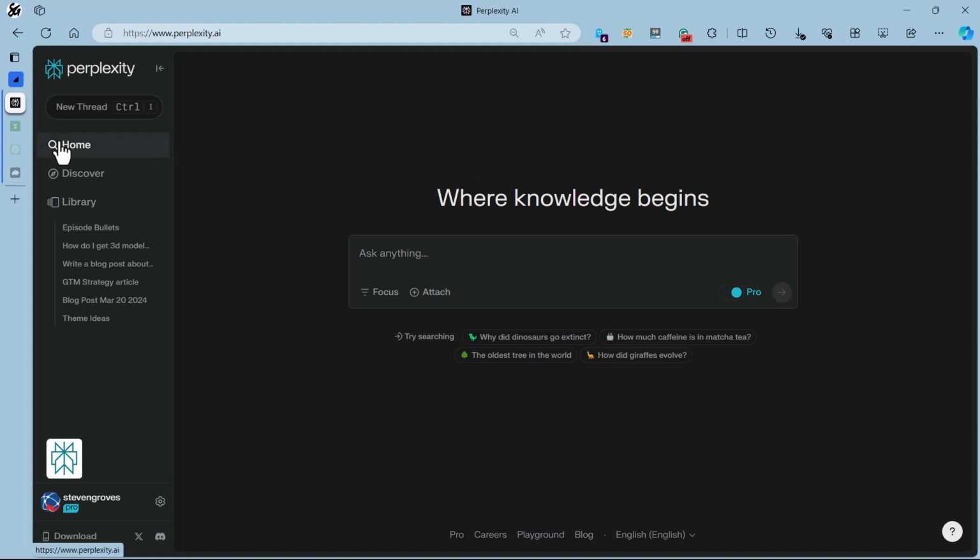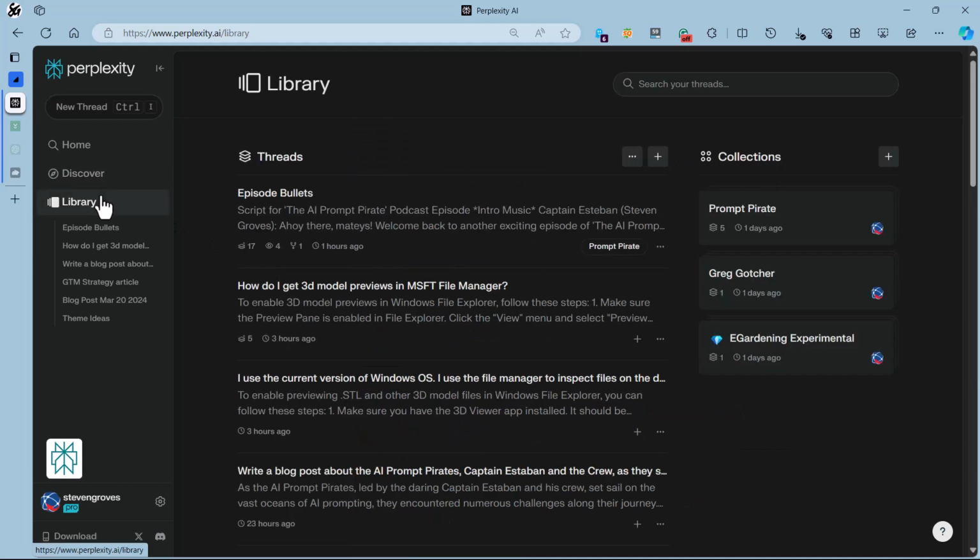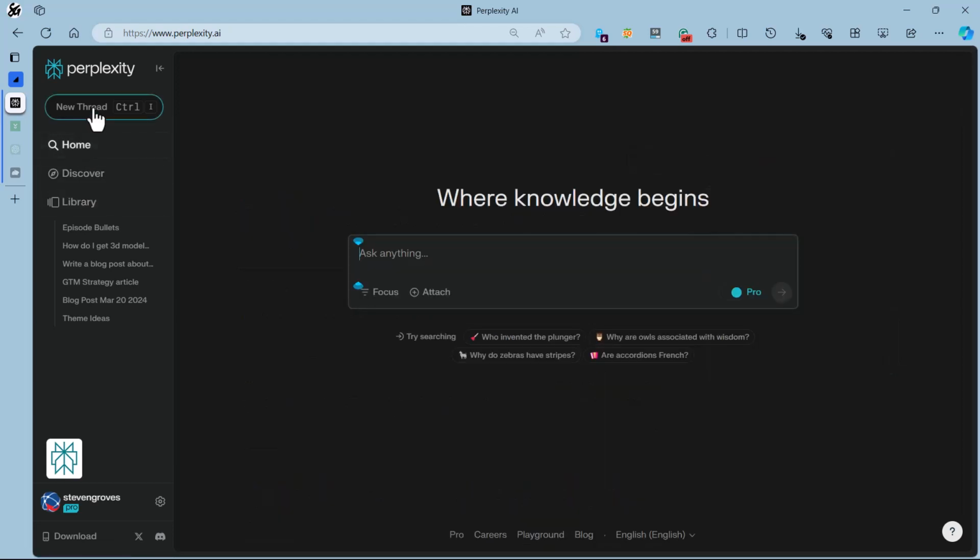But the home button is what takes us here. The Discover button is kind of interesting. It comes up with articles that are based upon the things it knows about you. And then the library of all the prompts that you'd already created. And I've actually started categorizing some of them as well. So let's go back to the home though, and let's go ahead and enter a new prompt.